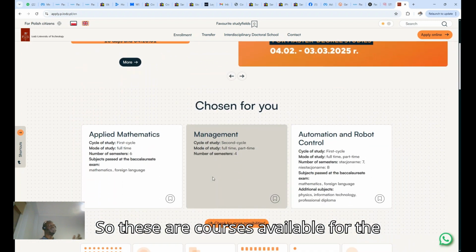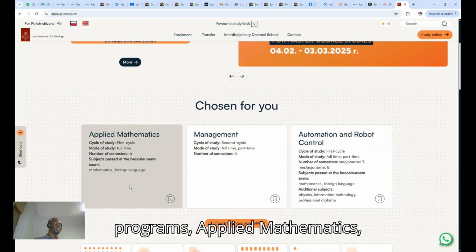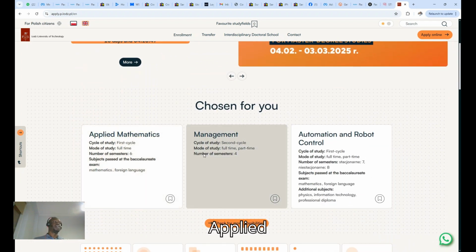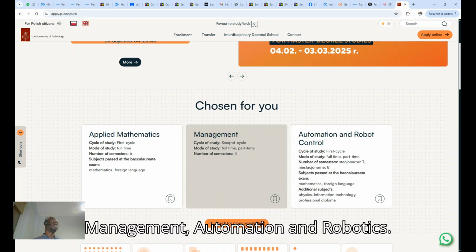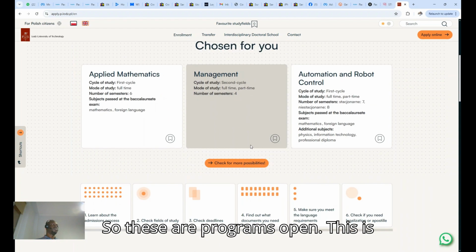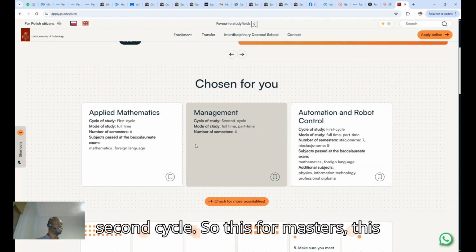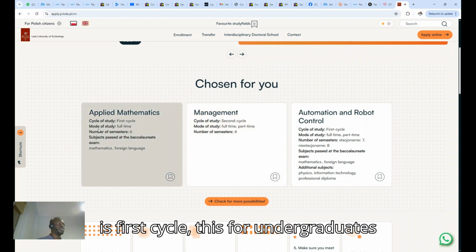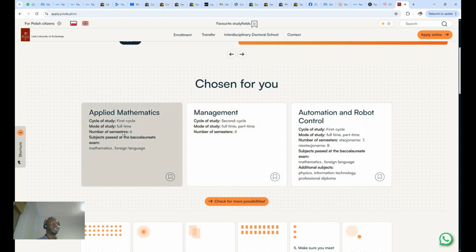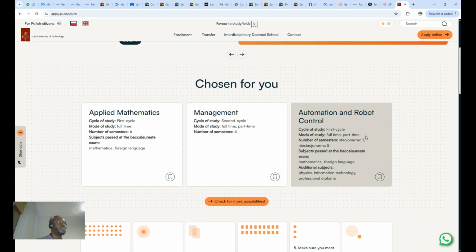So these are courses available for the programs. Applied mathematics, applied management, automation and robotics. So these are programs open. This is second cycle. So this is for masters. This is first cycle. This is for undergraduate. And this is for undergraduate as well.